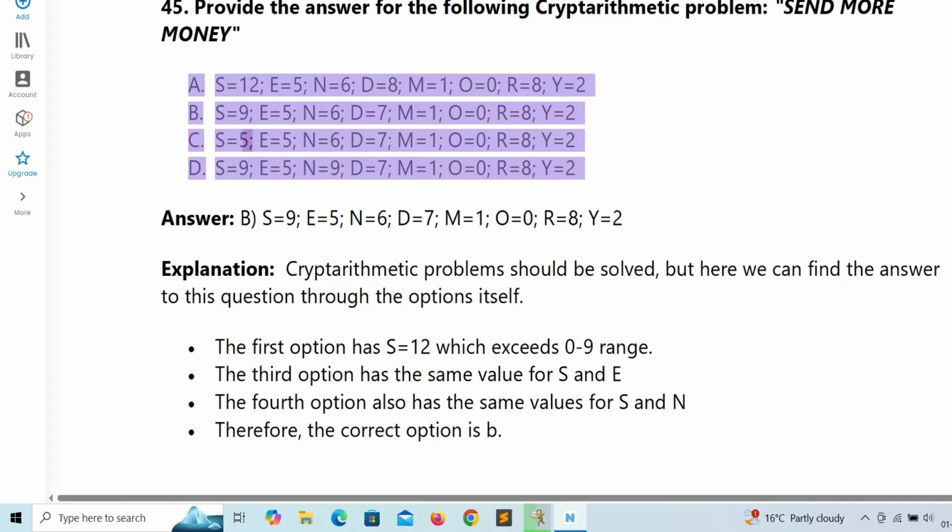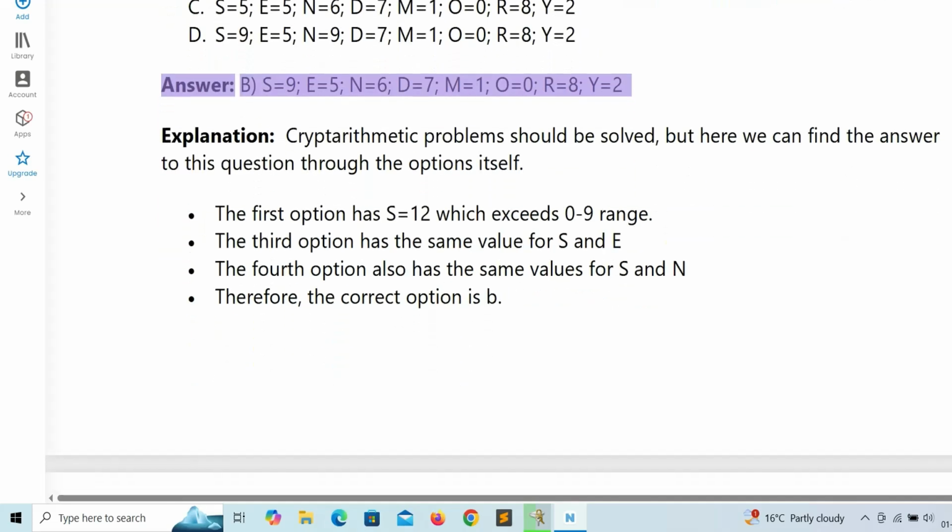C. S equals 5, E equals 5, N equals 6, D equals 7, M equals 1, O equals 0, R equals 8, Y equals 2. D. S equals 9, E equals 5, N equals 9, D equals 7, M equals 1, O equals 0, R equals 8, Y equals 2. Answer: B. S equals 9, E equals 5, N equals 6, D equals 7, M equals 1, O equals 0, R equals 8, Y equals 2.